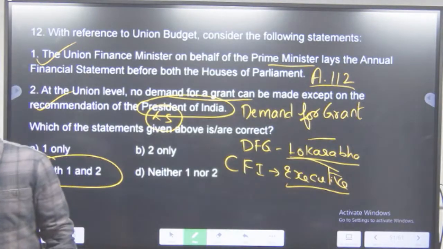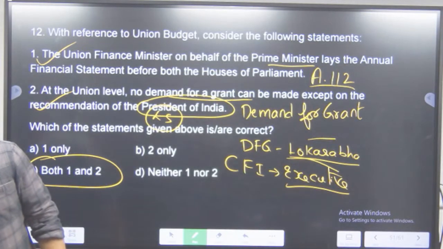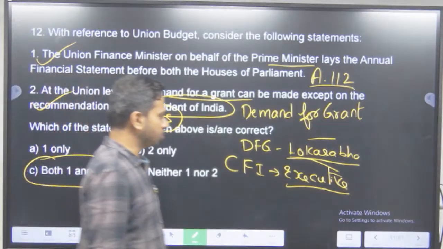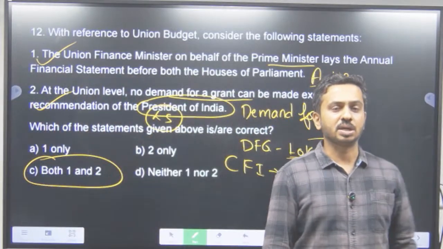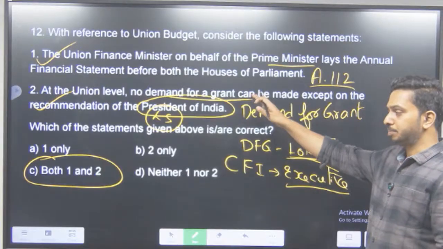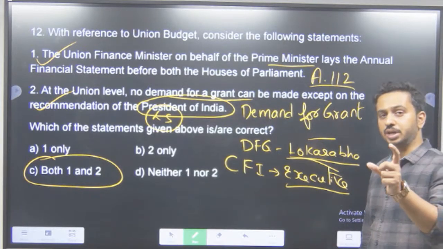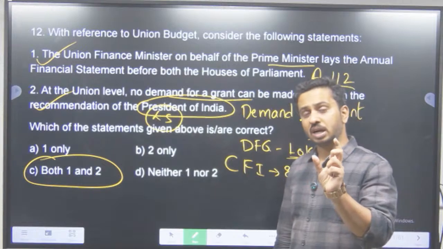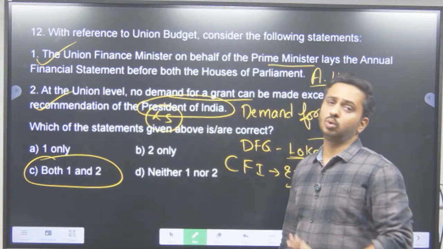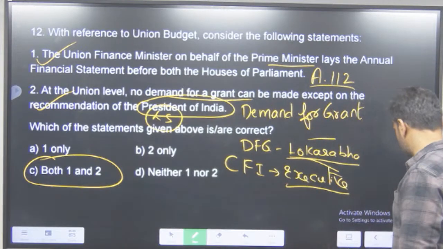Are you guys able to understand? Both houses ना sir? Yes, both houses. Both the houses में आपको pass करना पड़ेगा. But prerogative for introduction of demand for grant is only with respect to Lok Sabha and not both the houses, not the Rajya Sabha.